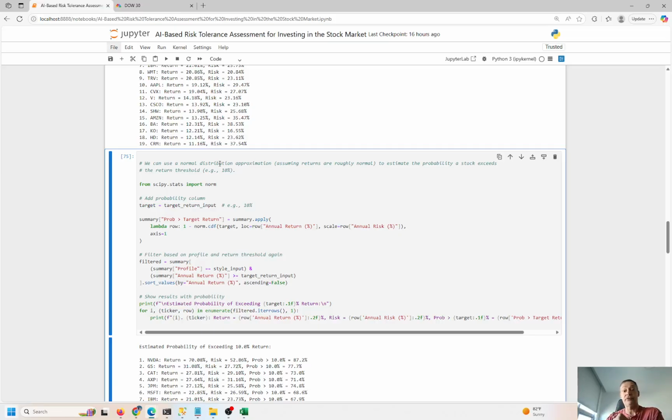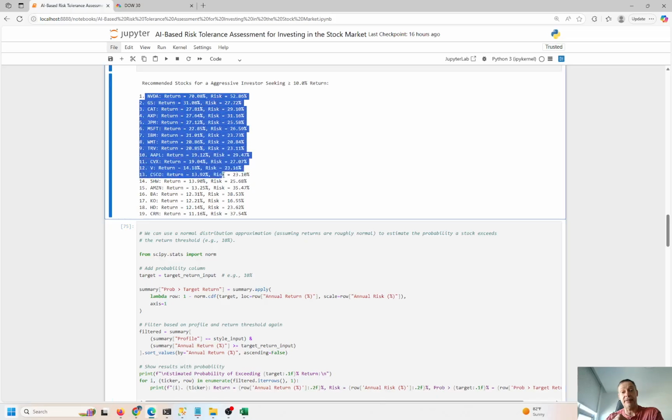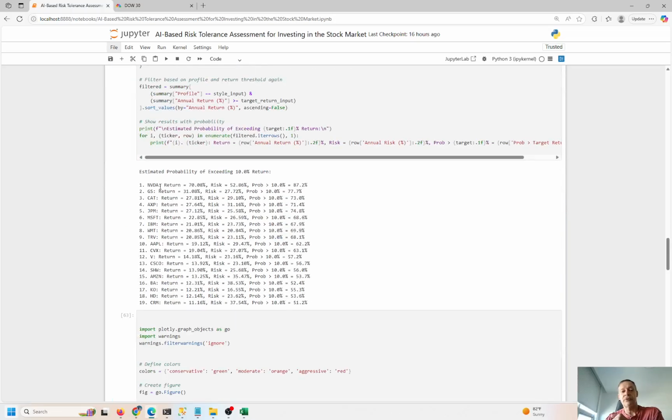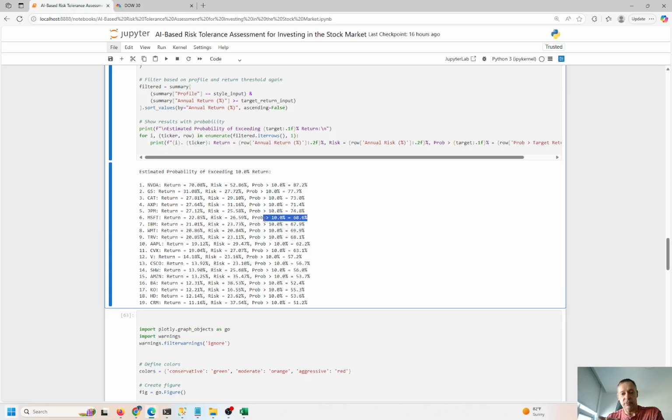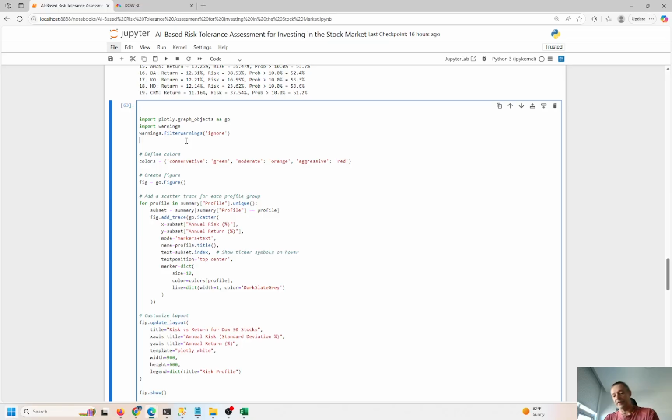Forward looking now. So this is all backward looking, right? This is what happened in the past. We want to make an estimate and understand the probability of getting 10% or more for this stock. This is Microsoft, 68% confidence that we will achieve 10% or higher on this investment, right?